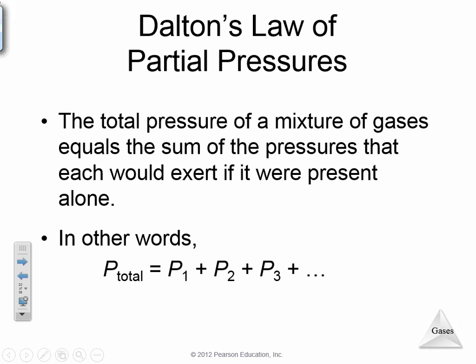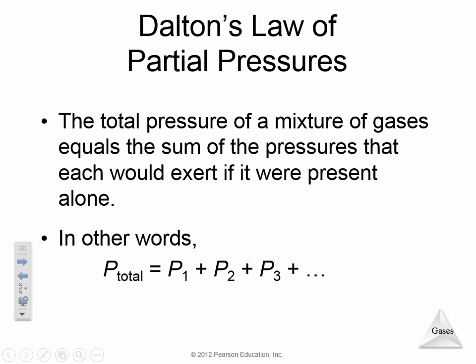Last couple things here. Dalton's partial pressures. Let's say I had 3 gases in a container. The total pressure of the gas was 1,000 atmospheres. And the 3 gases were oxygen, carbon dioxide, and helium. Helium took up 500 atmospheres. Carbon dioxide took up 200 atmospheres. How many atmospheres would the oxygen take up? I had 1,000 atmospheres total. How much is taken up by oxygen?